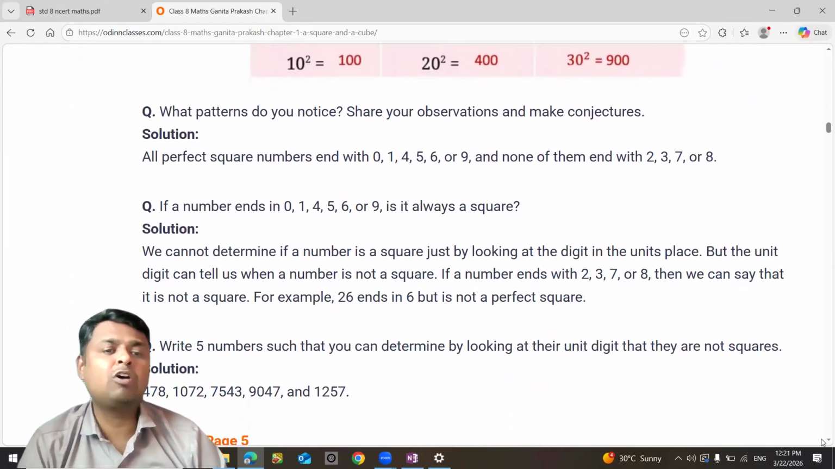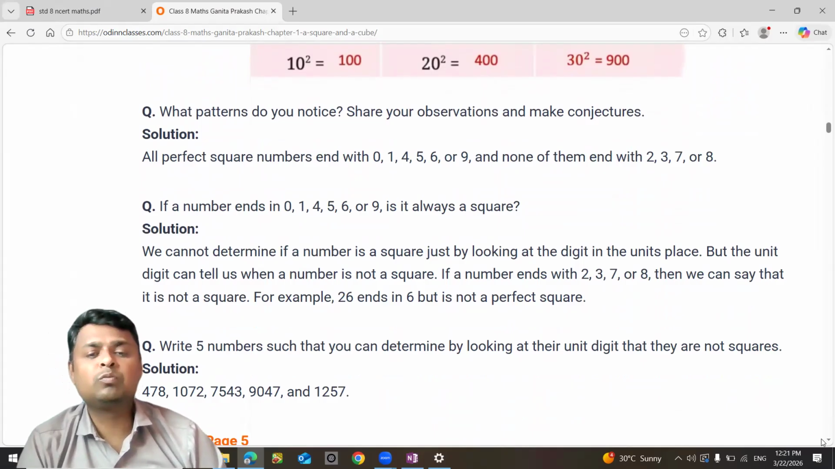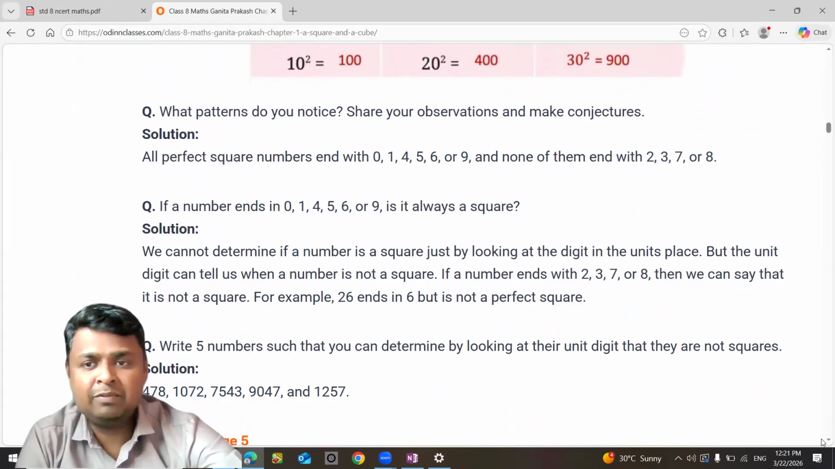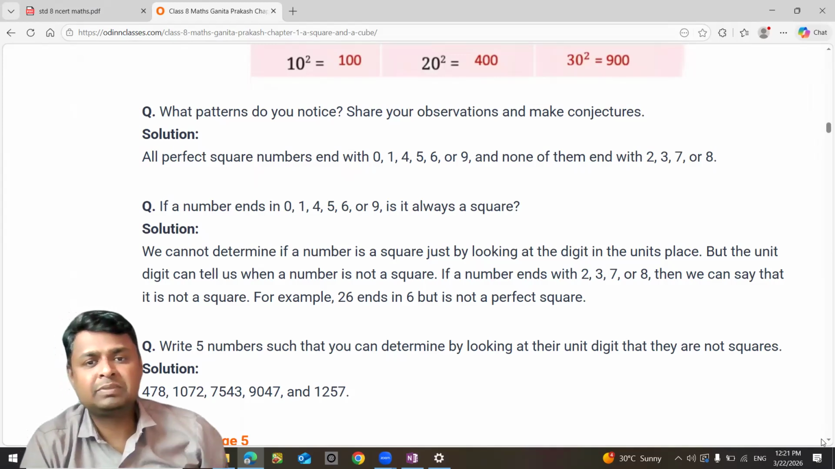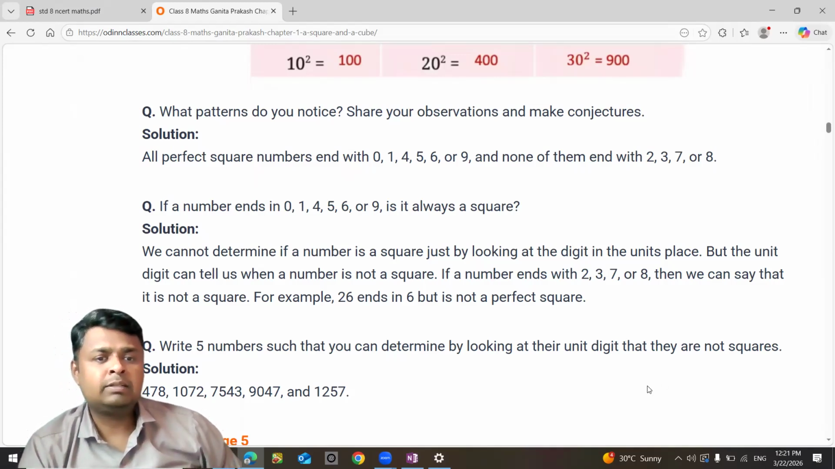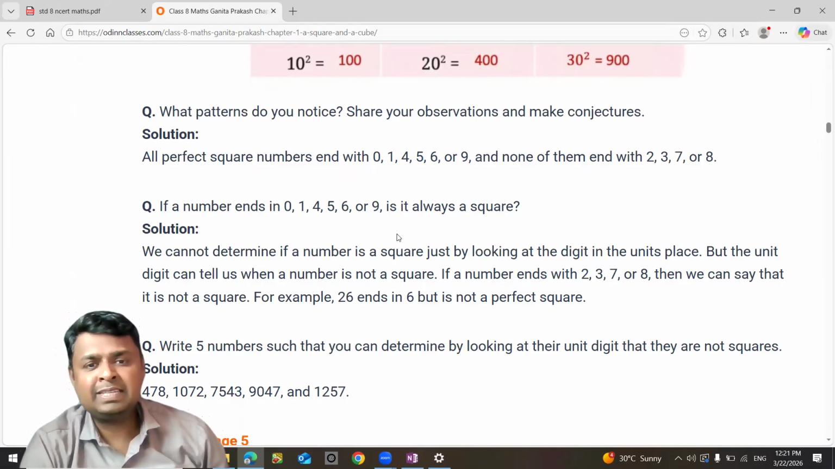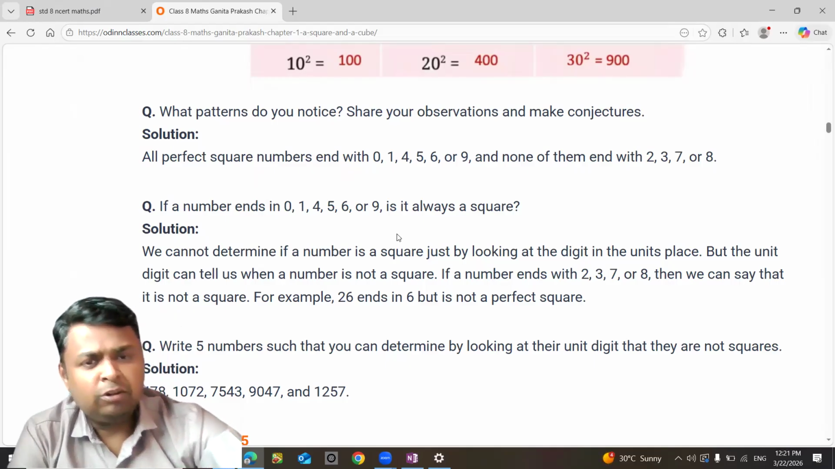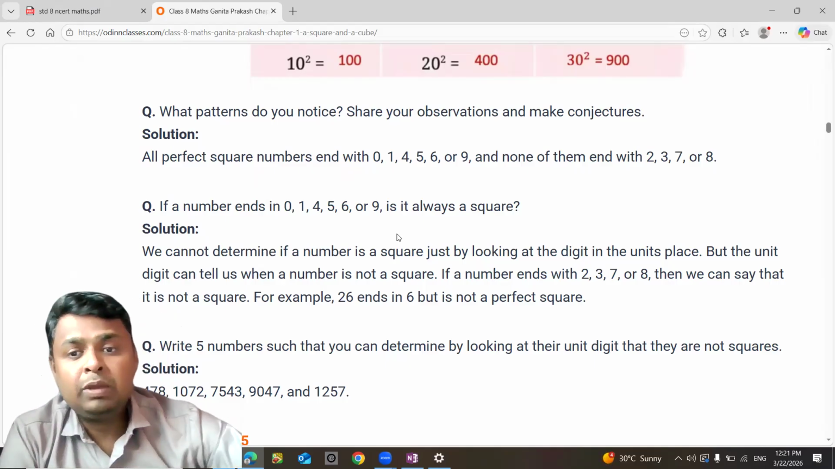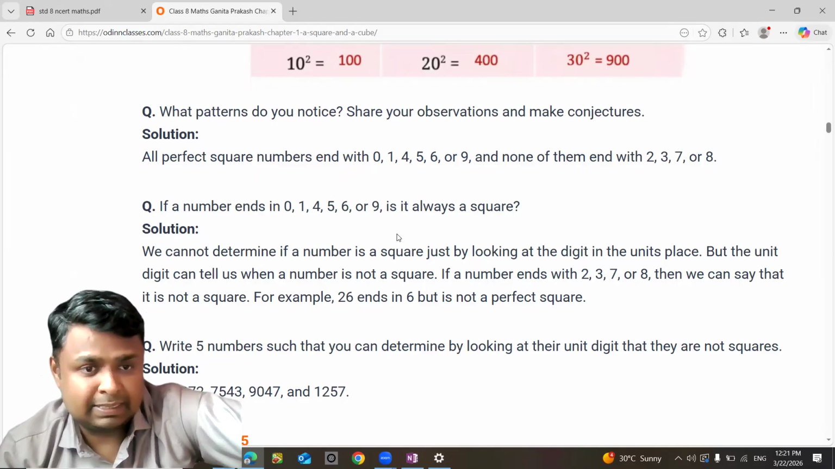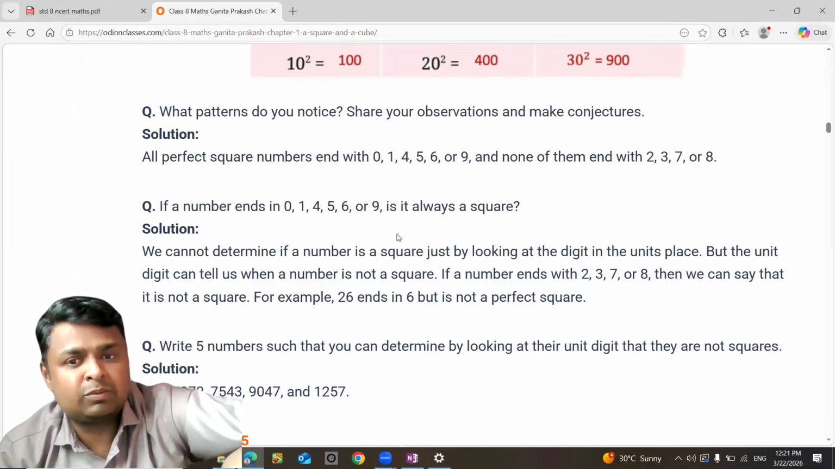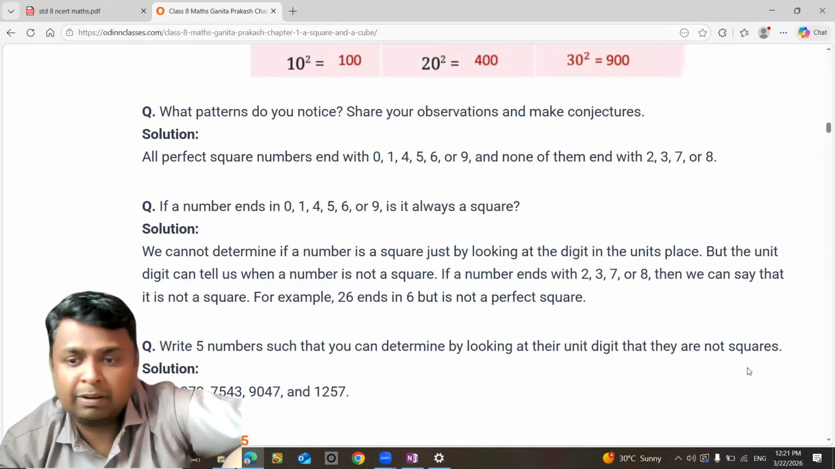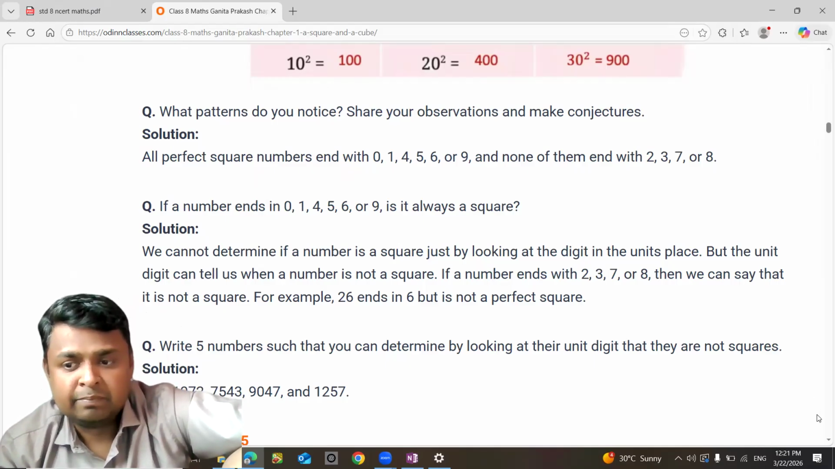You will see that all perfect squares end with 0, 1, 4, 5, 6 and 9. None of them end with 2, 3, 7 or 8. Remember. If a number ends with 0, 1, 4, 5, 6, 9, is it always a square? We cannot determine if a number is a square just by looking at the digit in the units place. But yes, we can tell that it is not a perfect square if it has 2, 3, 7, 8 at the units place. Definitely.